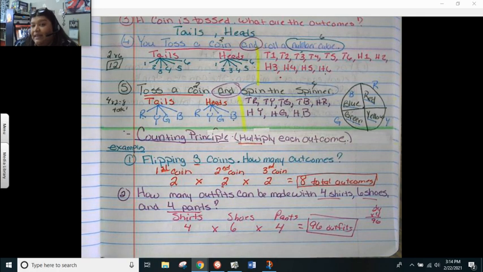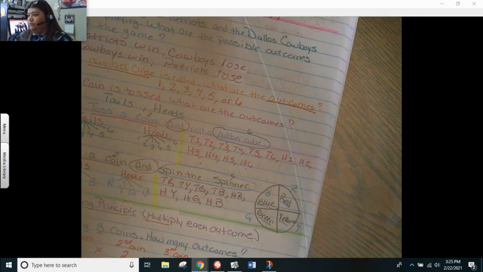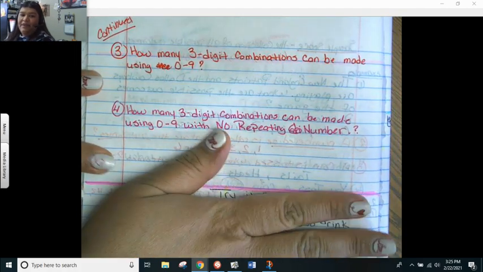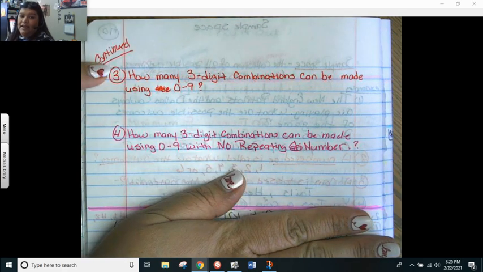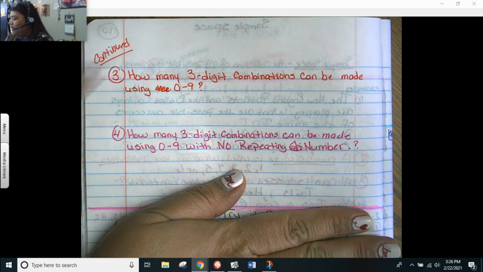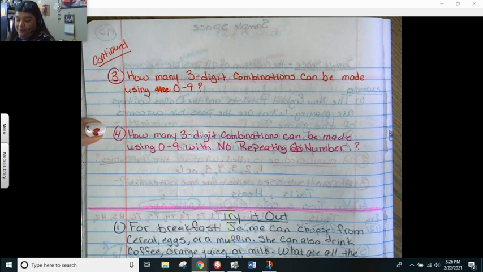Now I'm going to go ahead and give you the try-outs. All right, I have some more examples. So these aren't try-outs, they're more examples. I forgot I had more examples. So go ahead and copy number 3 down. We're continuing the examples. We definitely have to go over number 3 and 4. So copy number 3 down, press play when you're ready, and then we'll do number 4, and then we'll do the try it out.